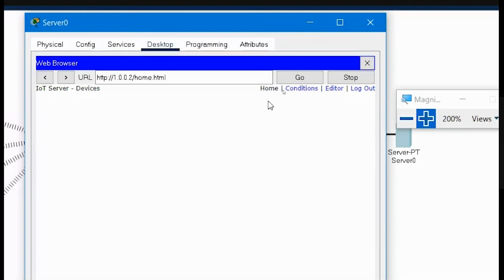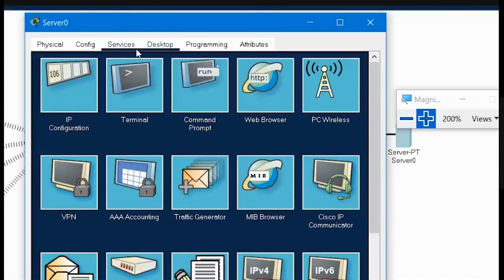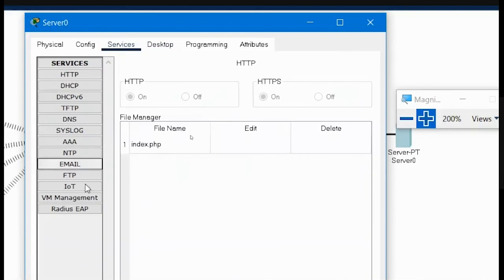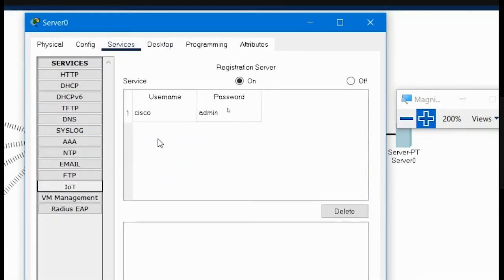Once you get a window like this, the devices are ready to connect. But the devices are not connected yet, because you have to add those devices individually. So let me close it. To confirm that the service has started, I will click on services and go to IoT. If you see the username and password that you assigned present here, that means the registration server is working fine.